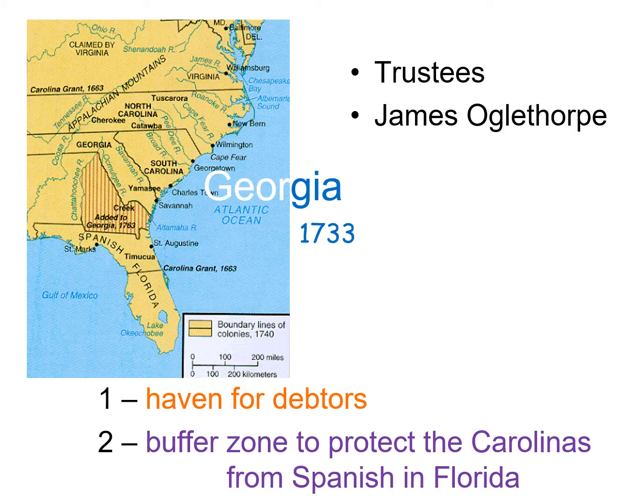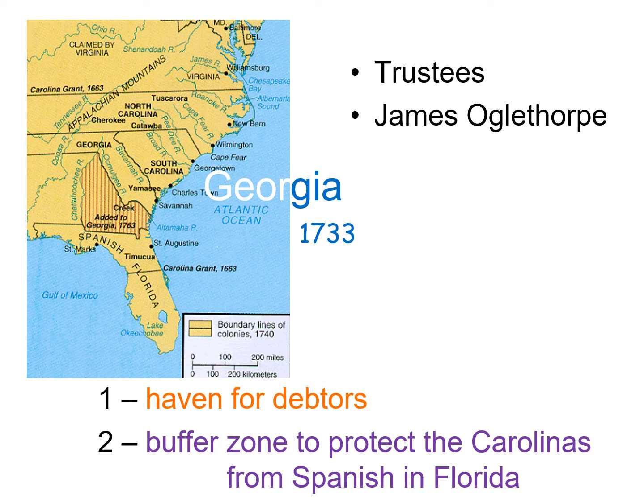Georgia, the last colony, was founded by a group of trustees led by James Oglethorpe. Now, these trustees had an idea. They wanted to basically create Georgia as a social experiment, to be a haven for debtors, to help people who were in debt in England and had been imprisoned so they couldn't get out of their situation, and bring them over here to the New World and give them a second chance at life.